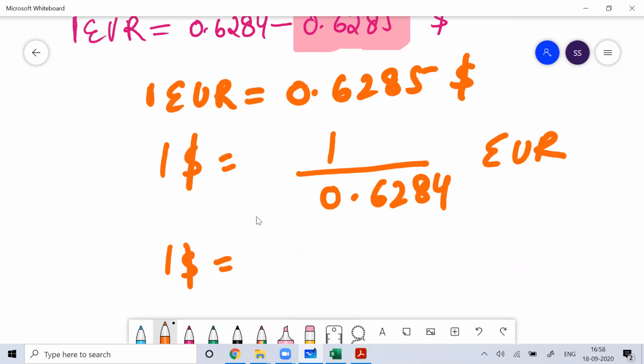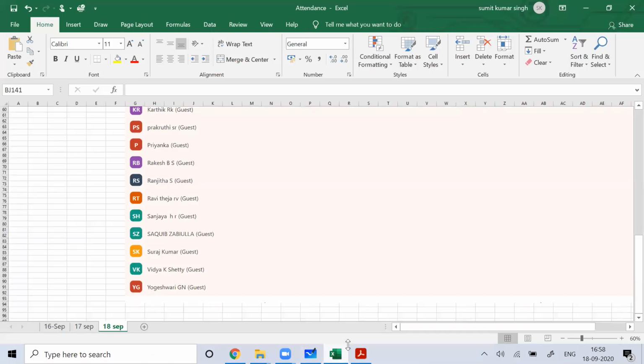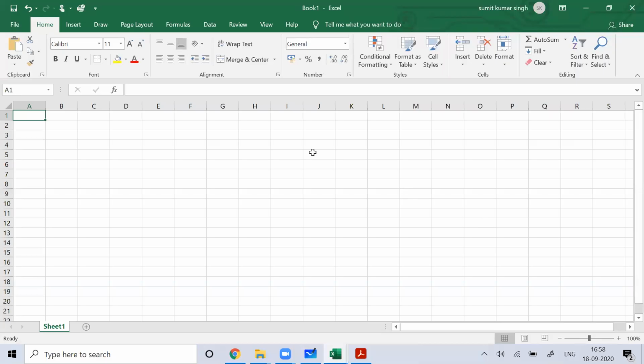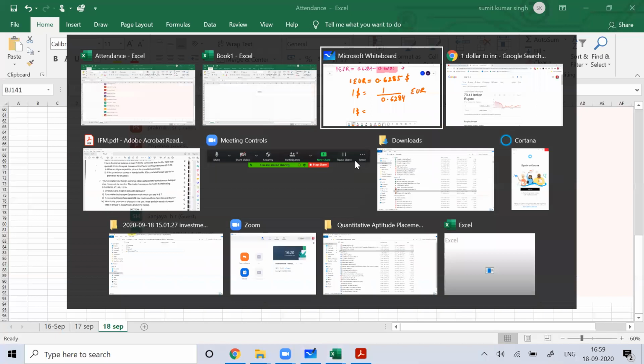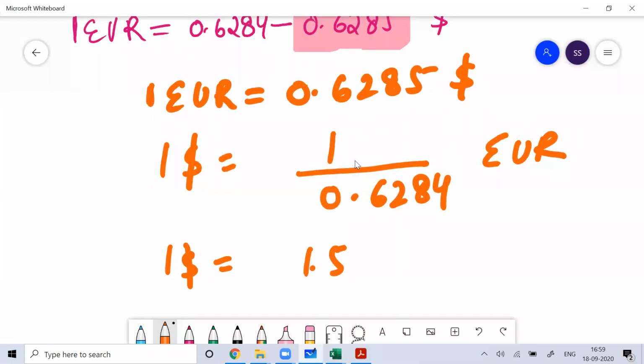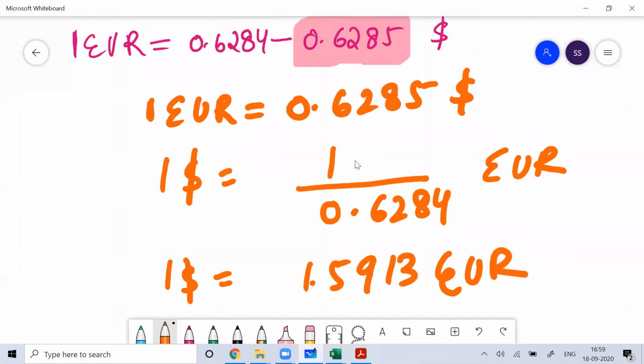You can find that value. That is 1.5913. Clear, everyone?